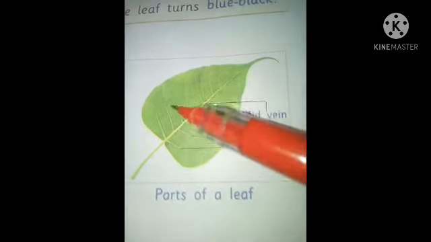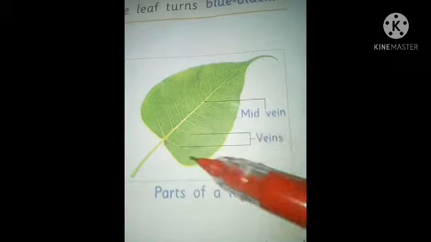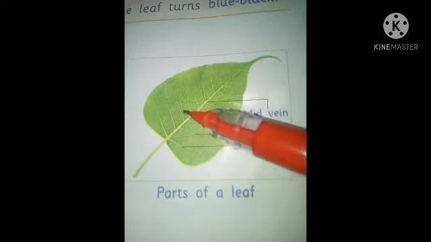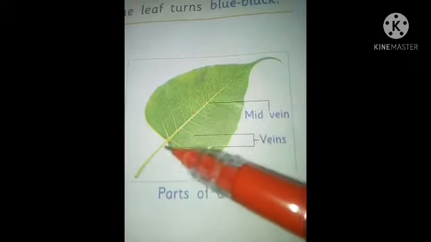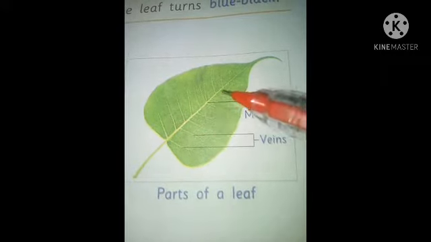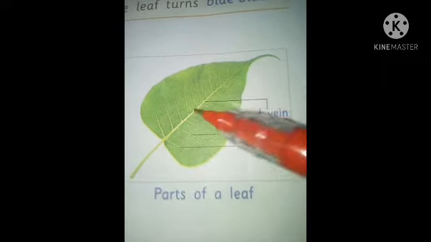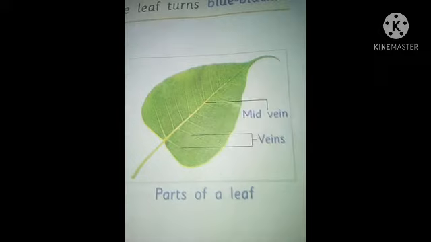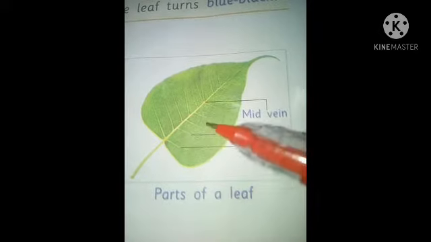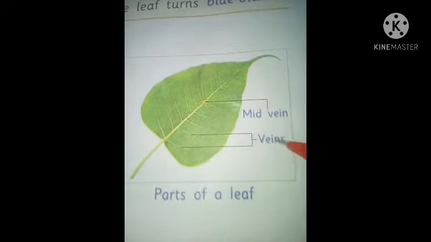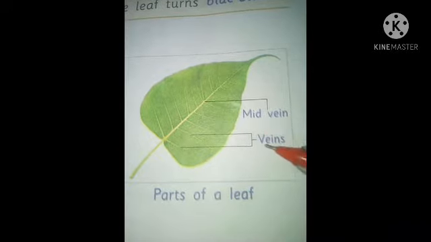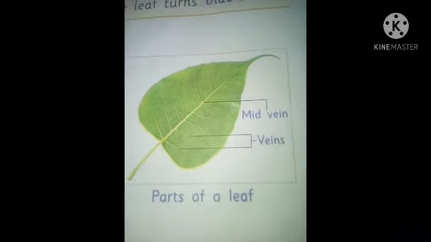This part is called lamina and the second one is the stalk, called petiole. And this is called the main vein, and the small veins are called veins.